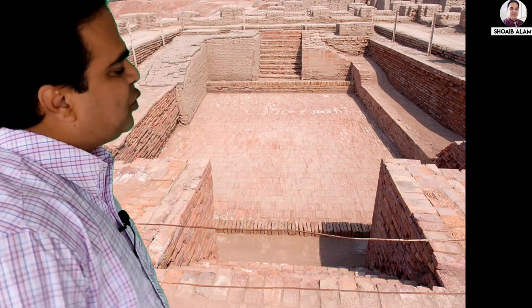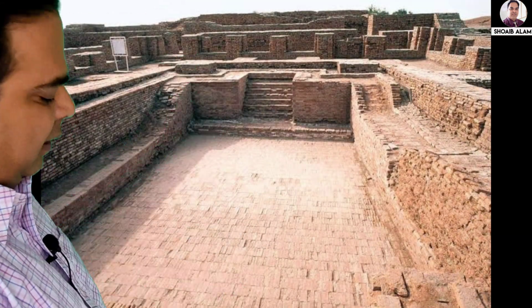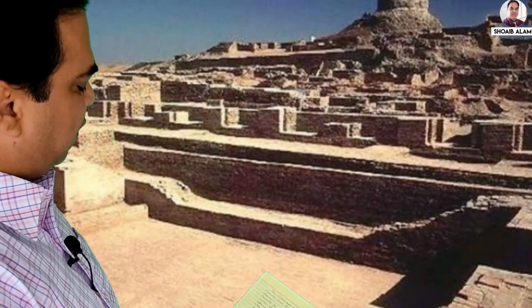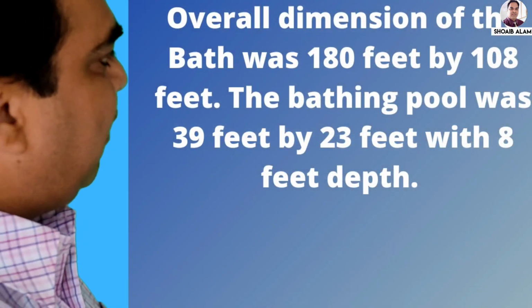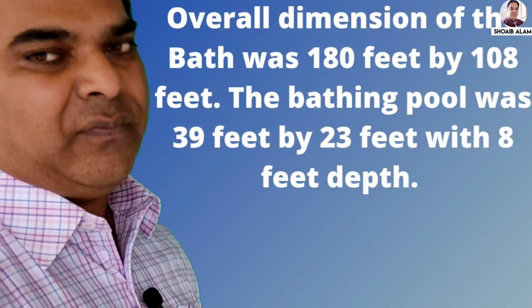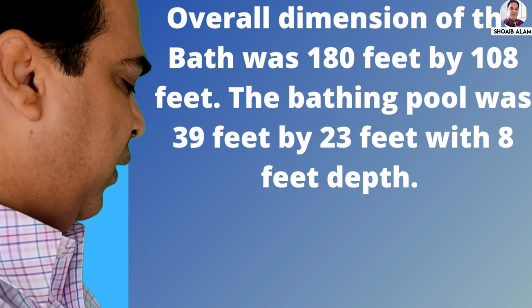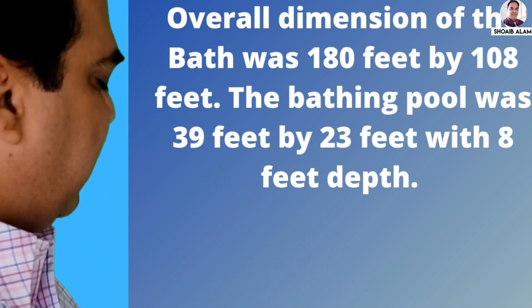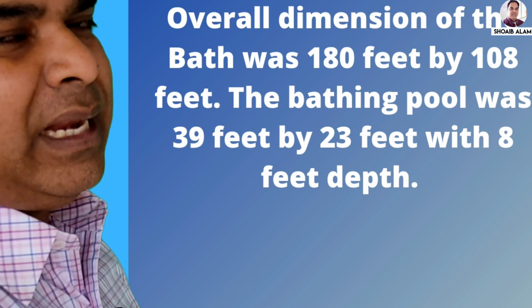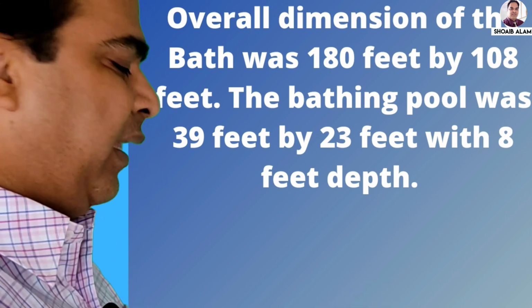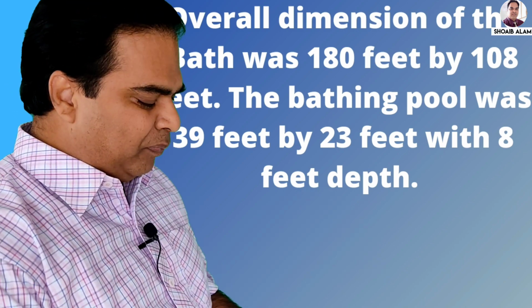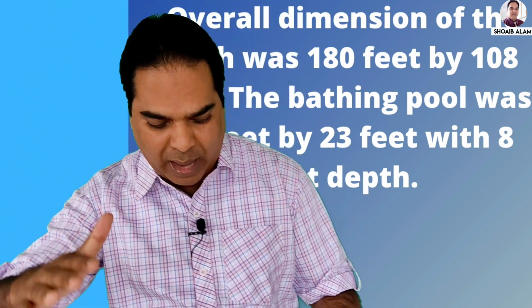Now you can see the structure of the Great Bath. The overall dimension of the bath was 180 feet by 108 feet. The bathing pool was 39 feet by 23 feet with 8 feet of depth. There were galleries and rooms on all sides of the bathing pool, so that after getting a bath you can change over there, or you can stay over there also.